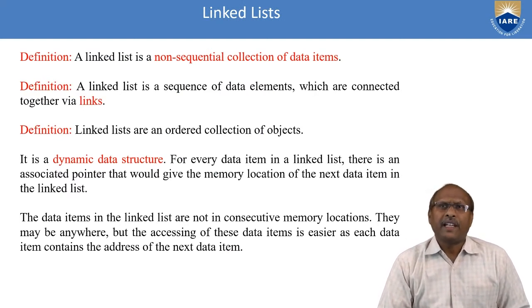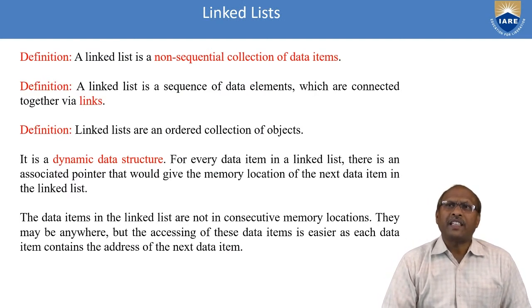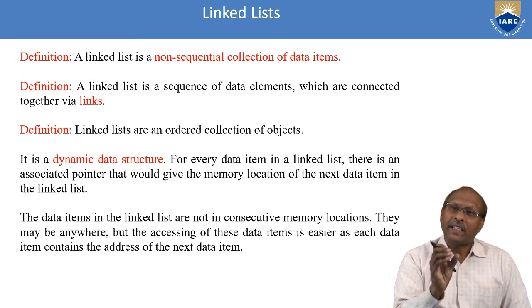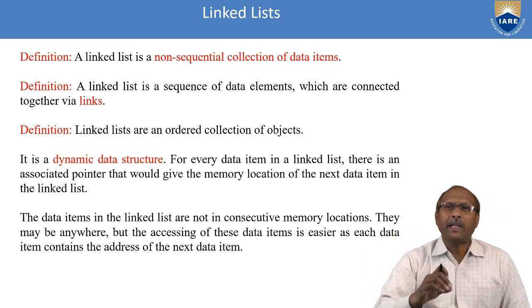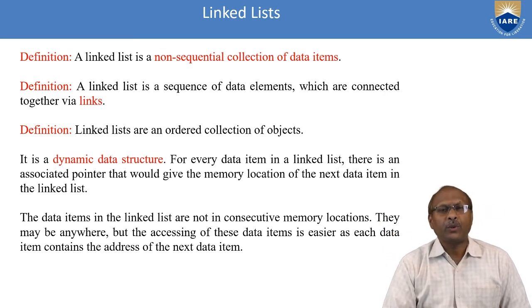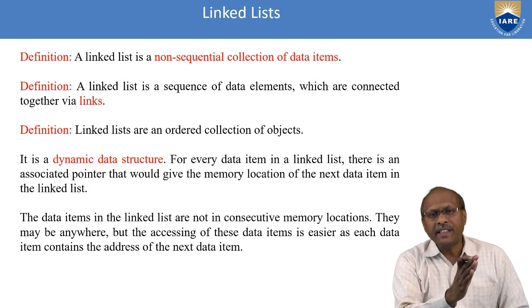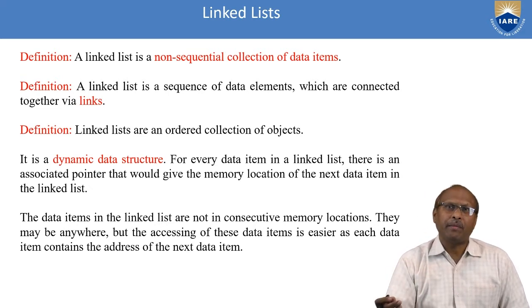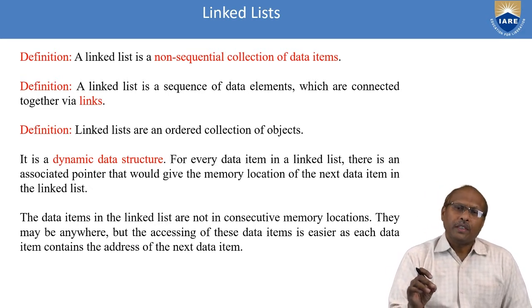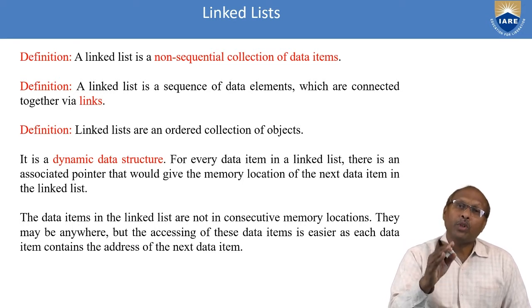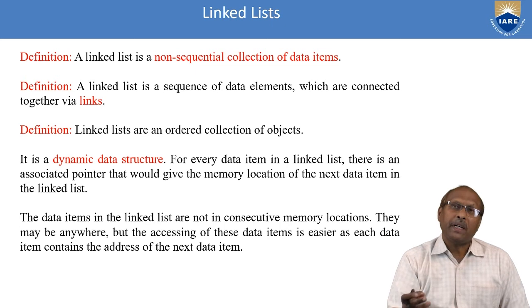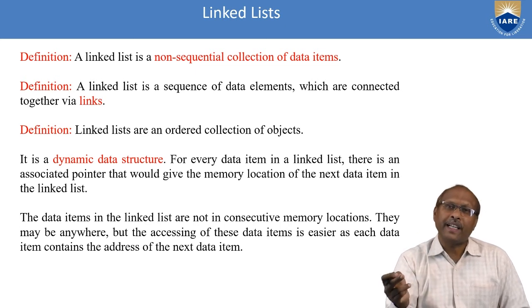From the definition, you can say a linked list is a non-sequential collection of data items. That means the nodes may not be available in contiguous memory. They may be in different memory places, but they will be linked to each other. So there is a difference between linear memory and non-linear memory. Sometimes two nodes may be neighbors, sometimes two nodes may be in different locations, but every node will know its neighbor nodes.